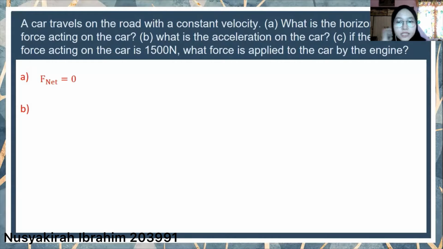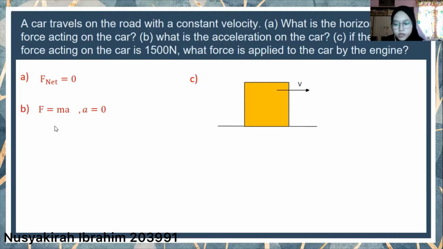So from Newton's second law, we know that F is equal to ma. So if the net force is equal to 0, that means that a is also equal to 0, because F and a are directly proportional. C, if the frictional force acting on the car is 1,500 Newton, what force is applied to the car by the engine? So let's make a diagram.